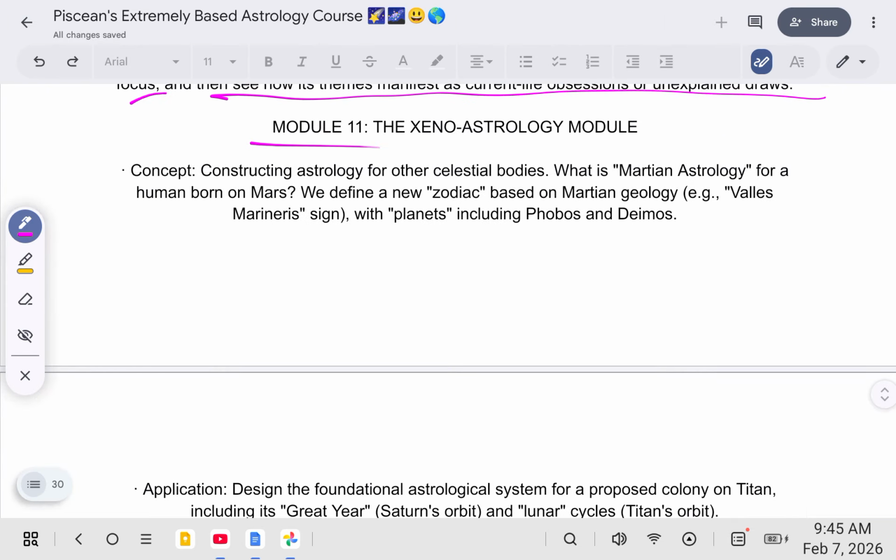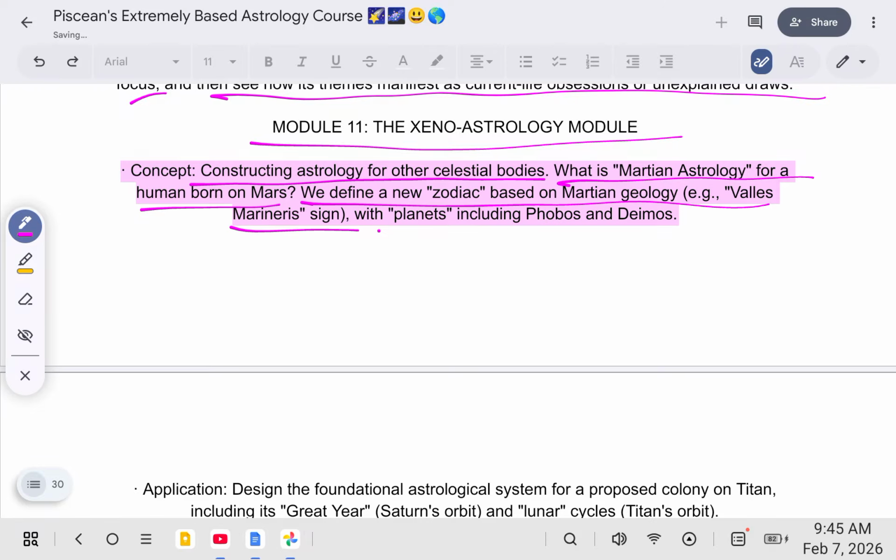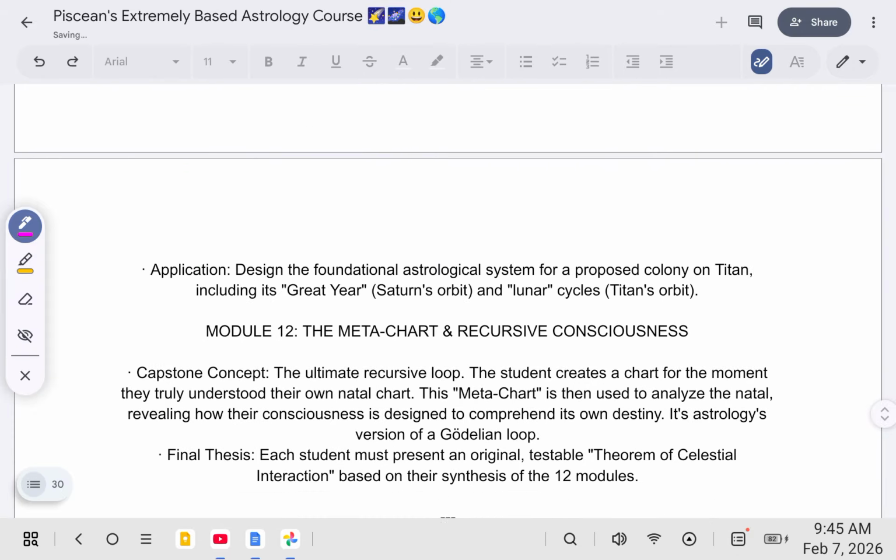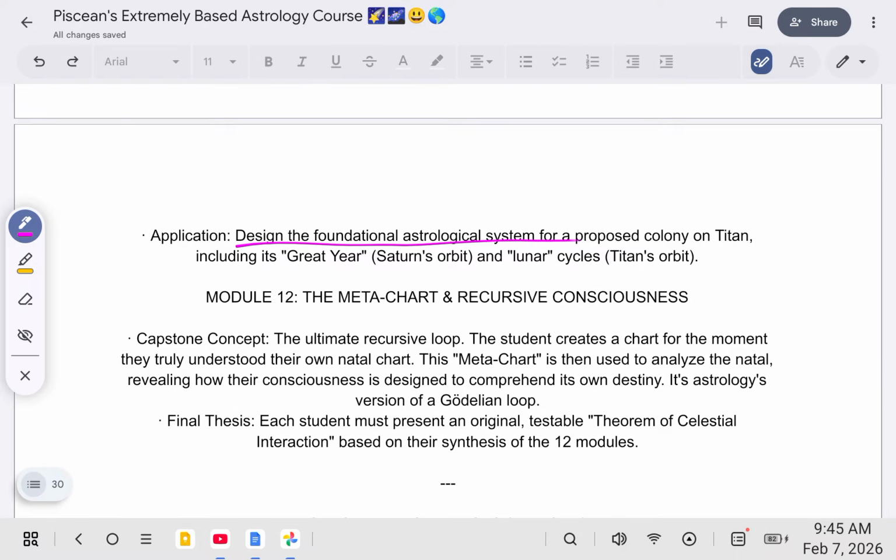Module 11, the Xenoastrology module, constructing astrology for other celestial bodies. What is Martian astrology for a human born on Mars? We define a new zodiac based on Martian geology. For example, Valles Marineris sign with planets including Phobos and Deimos. Design the foundational astrological system for a proposed colony on Titan, including its great year, Saturn's orbit, and lunar cycles, Titan's orbit.